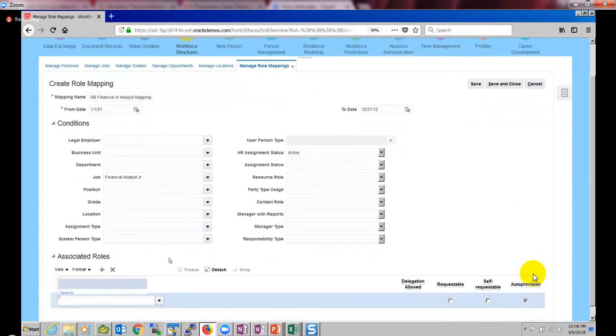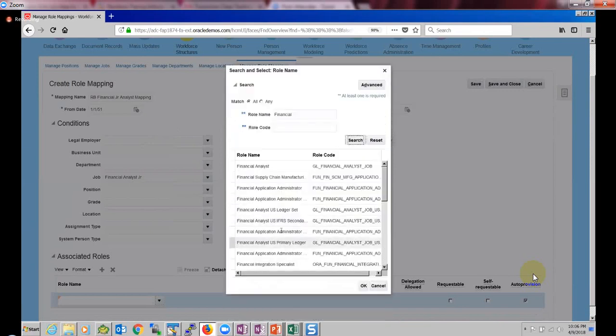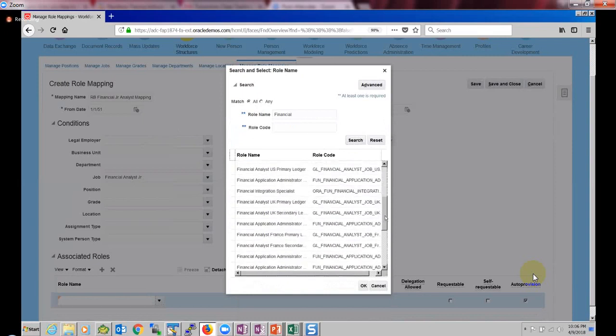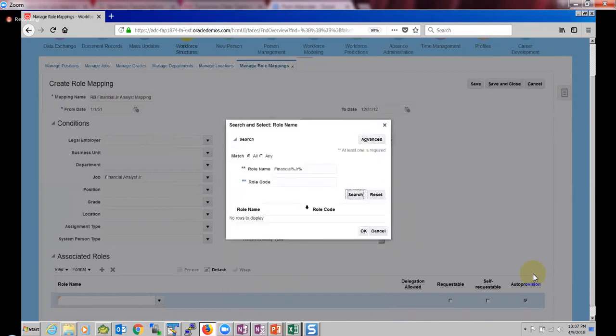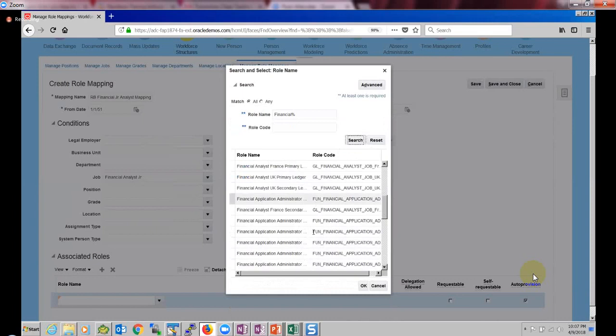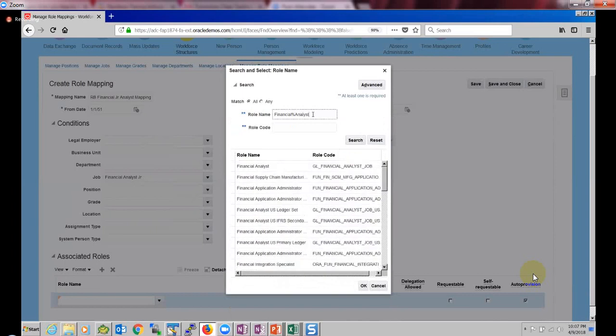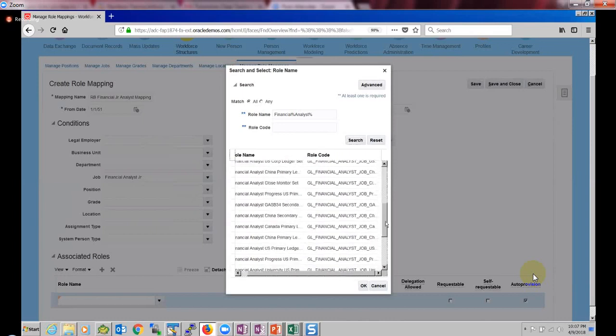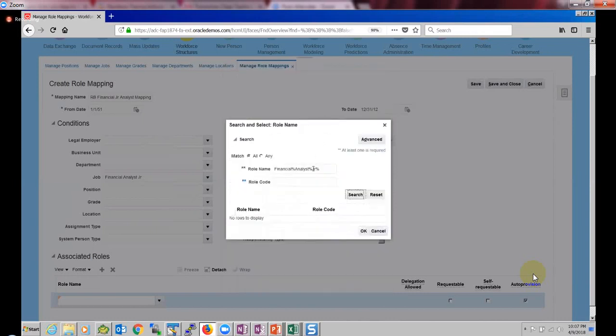So what role do I want to assign? I want to assign our role name. Our name is financial analyst.